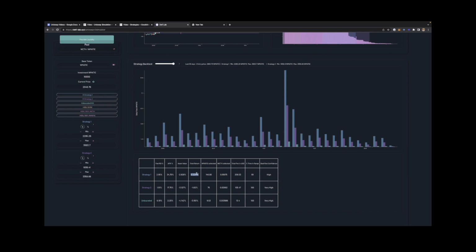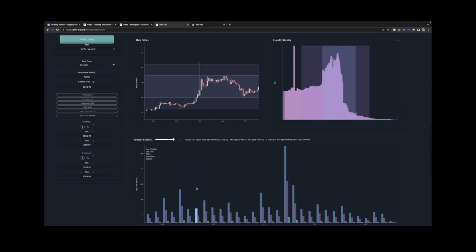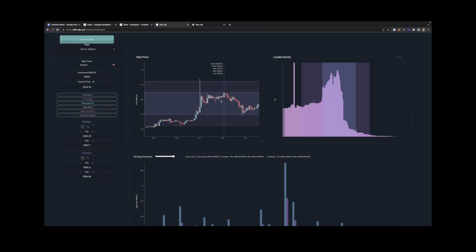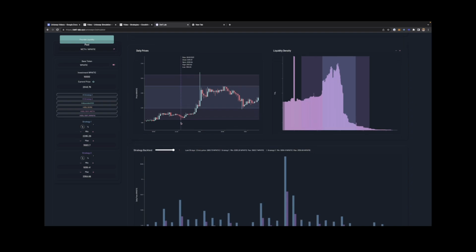If you see total returns in this case, in the previous case we saw it was around 4%, but here the total returns are quite less. In fact, in strategy 2 you would have had impermanent loss if you deploy. So here you can also see what the price movements would have been, right? And you see in the previous case, the price went up, down, and then it came back in the same range. But here there is a bit more price fluctuation. It has not come back to the original position. That means there would have been more exposure to impermanent loss in this case.